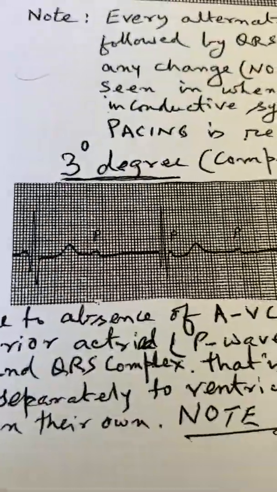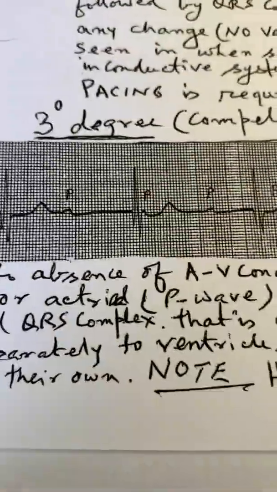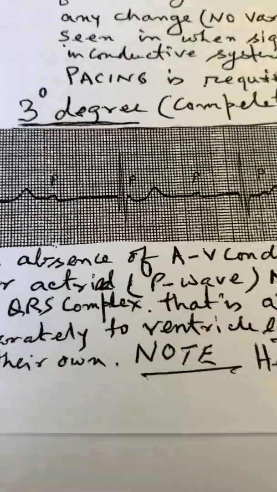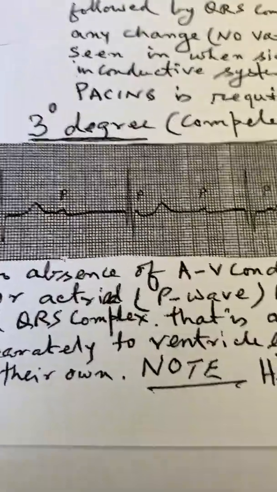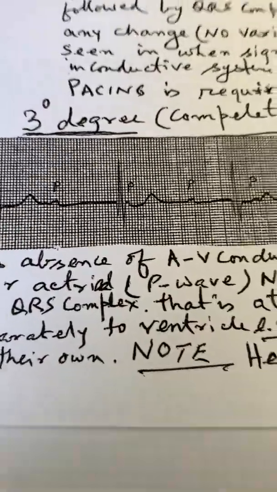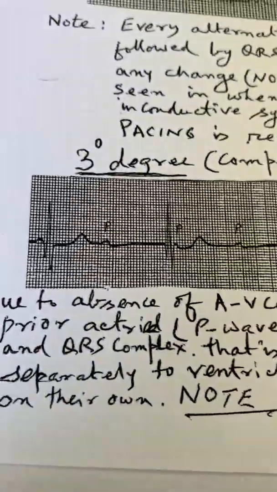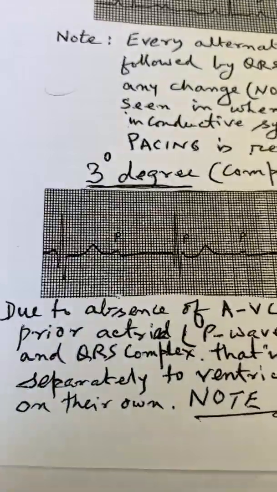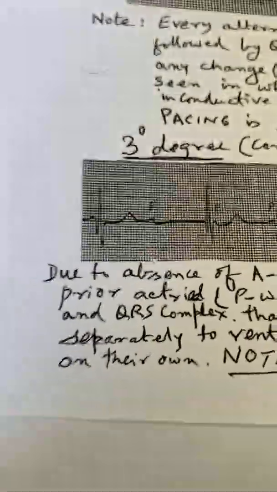You can find out the atrial speed, and you will find out the ventricular speed. So you will find that there are two P waves and one QRS here, maybe anything. So this is the complete heart block.